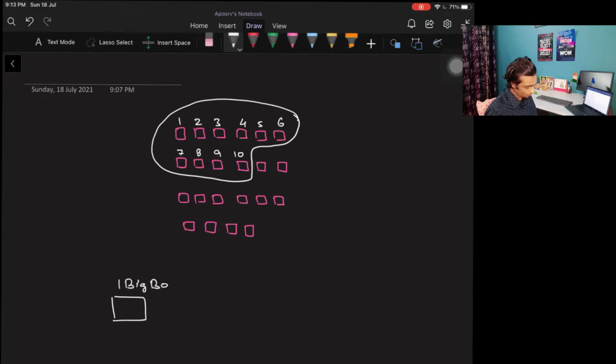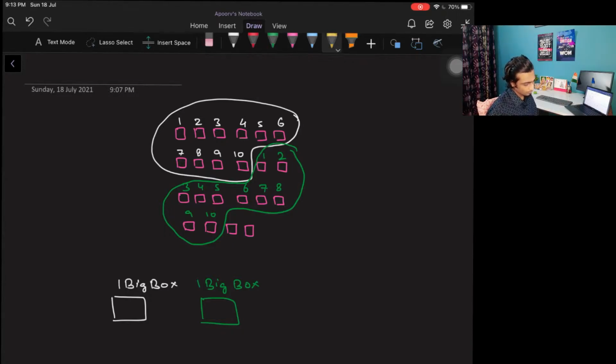Let's say one big box. Okay, now again they start counting 1, 2, 3, 4, 5, 6, 7, 8, 9, 10. Again they group this unit as 1 and they again call it as one big box.